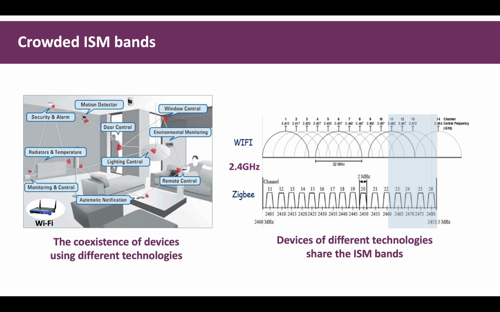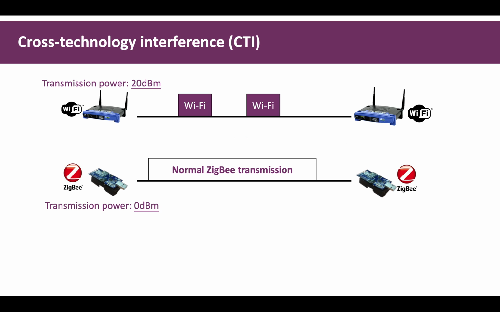For example, in a smart home scenario, we use Wi-Fi devices to connect to the Internet and lots of low-power sensing nodes to collect information. These wireless devices are crowding the ISM band in the 2.4 GHz, causing severe cross-technology interference. In real-world scenarios, due to the power asymmetries of different wireless technologies, devices may not hear each other's transmissions and interfere with the ongoing transmission. For example, the transmission power of Wi-Fi is much higher than Zigbee, so Wi-Fi devices are usually unable to sense surrounding Zigbee traffic and may corrupt the ongoing Zigbee transmissions.